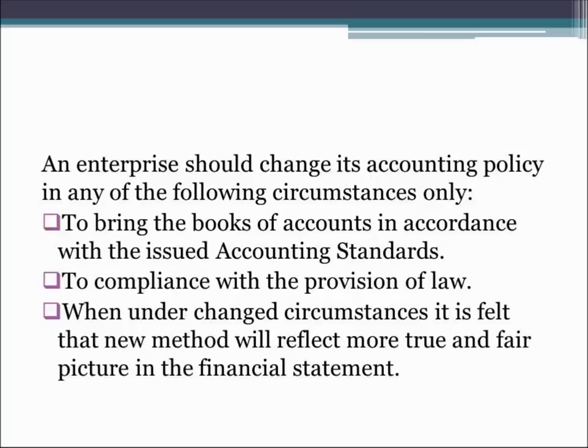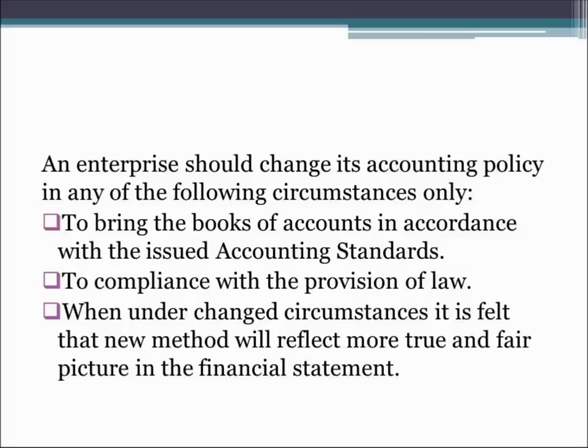If that is the case, the enterprise can change its accounting policy and bring its books of accounts in order with the change in law, whatever has been changed, updated or deleted, because the law keeps changing as per the situations prevailing in the country. New provisions are coming, so companies have to comply with those provisions of law, and for complying with them they have to make certain changes in their books of accounts. So in that case these changes are allowed.